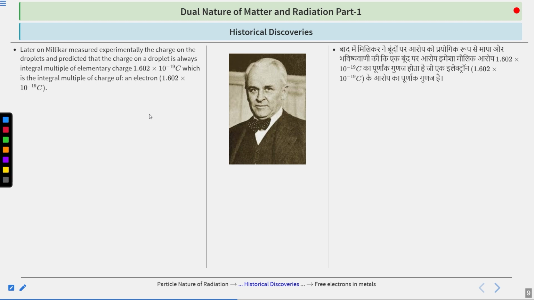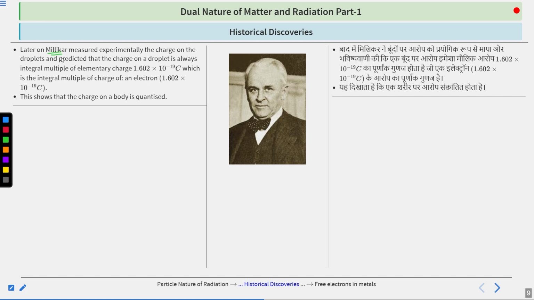Later on, Millikan, here you can see him, measured experimentally the charge on the droplets and predicted that the charge on a droplet is always an integral multiple of the elementary charge, 1.602 into 10 power minus 19 C, which is the charge of an electron. This shows that the charge on a body is quantized. So who proved that the charge of a body is quantized? Millikan.